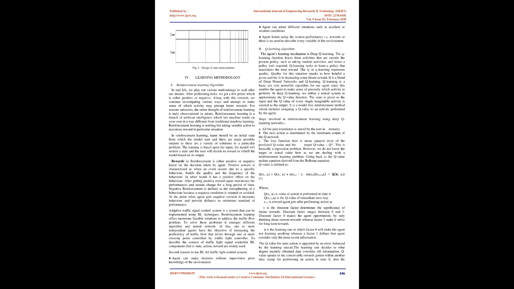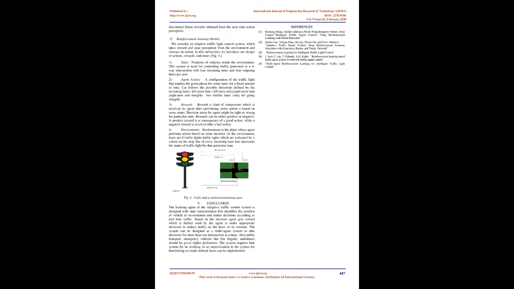In deep Q-learning, we utilize a neural network to approximate the Q-value function. The state is given as the input and the Q-value of every imaginable activity is created as the output. It is a model-free reinforcement method which includes assigning a Q-value to an activity performed by the agent.